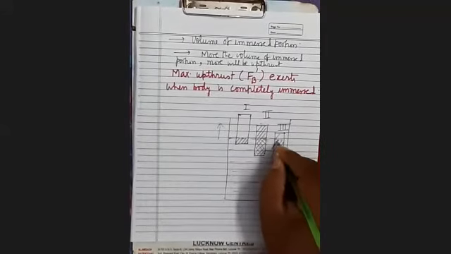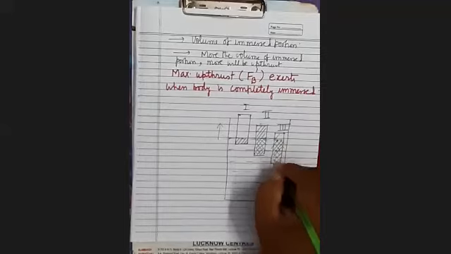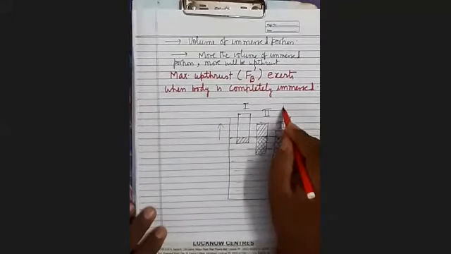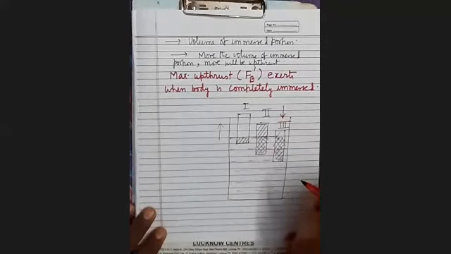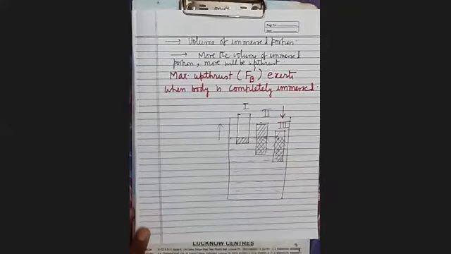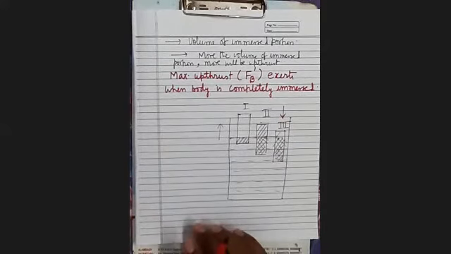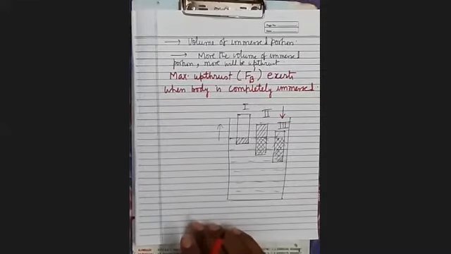And in case 3, the immersed portion is this. So we find that we have to apply greater force in downward direction to keep it in position when the volume of immersed portion is more. More the volume of immersed portion, more will be the upthrust.